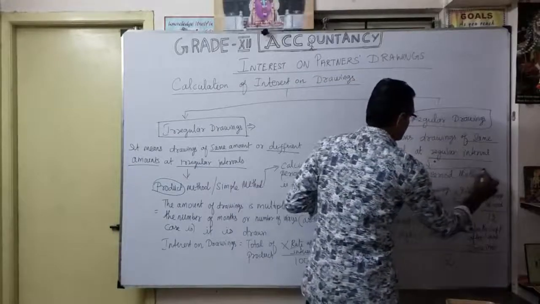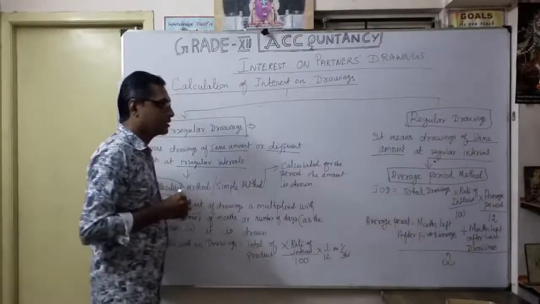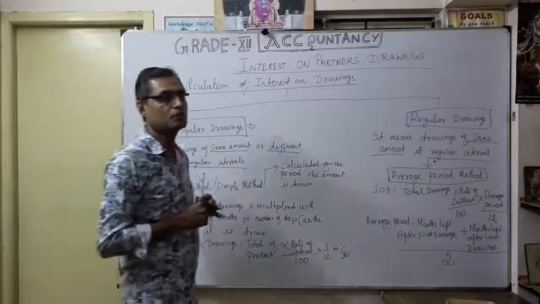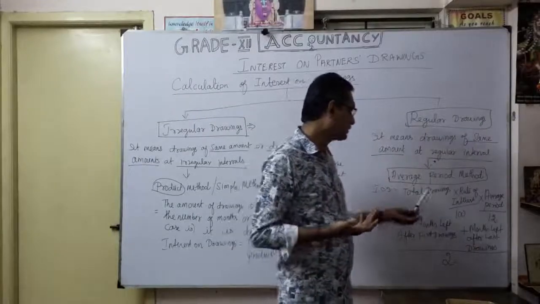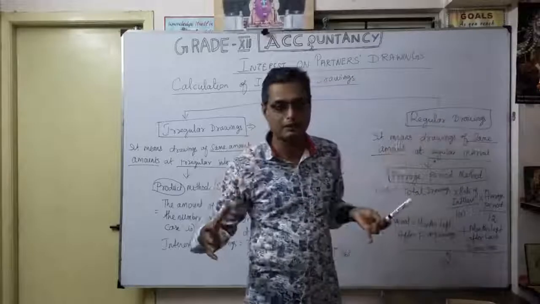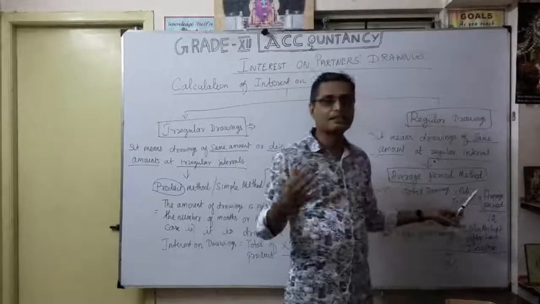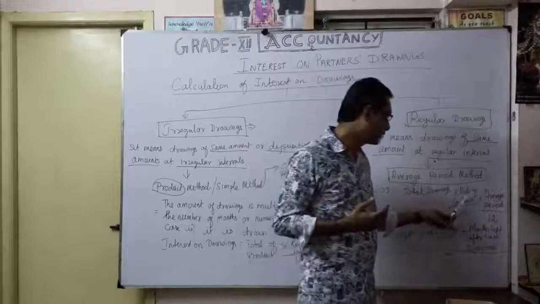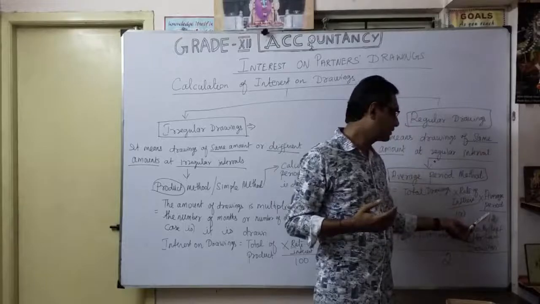Average period method, whenever we have regular drawings. So what is the meaning of interest on drawings under the average period method? What is the formula? Total drawings for the year into the rate given in the partnership deed, rate of interest divided by 100, into average period divided by 12.